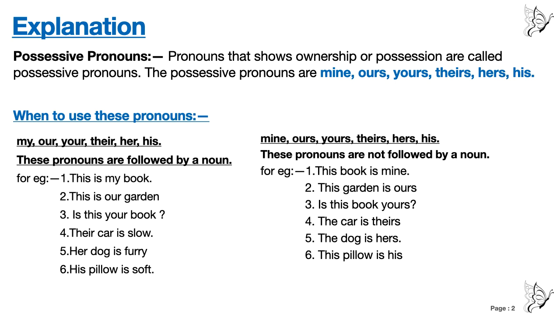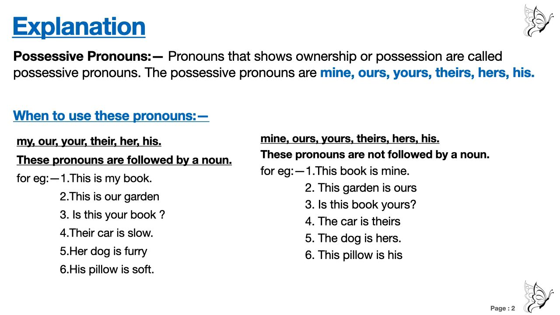In some places we use your, in some places we use yours, somewhere we use their, and in some places theirs. Similarly for her also, somewhere her, somewhere hers, but there is no change in his.